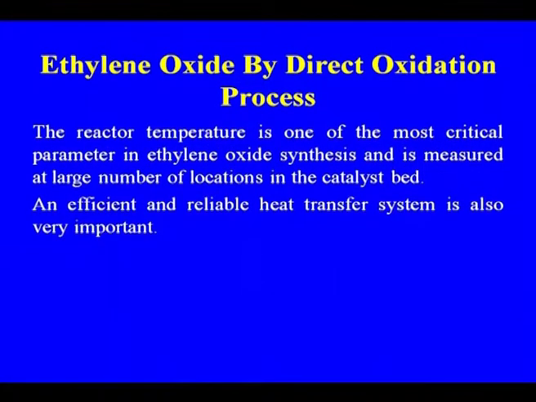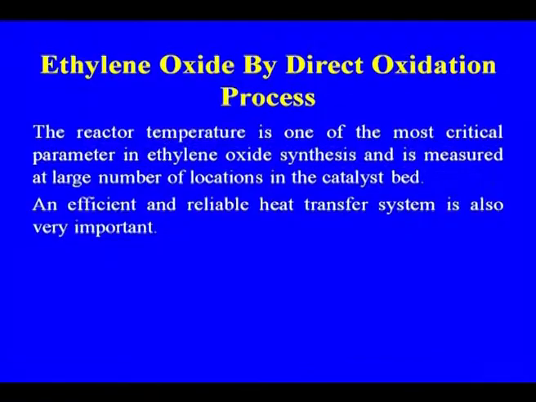So, the reactor temperature is one of the most critical parameters in ethylene oxide synthesis and is measured at a large number of locations in the catalyst bed, because temperature plays a very important role here. We will have to suppress the side reactions which are taking place, and an efficient and reliable heat transfer system is also very important.